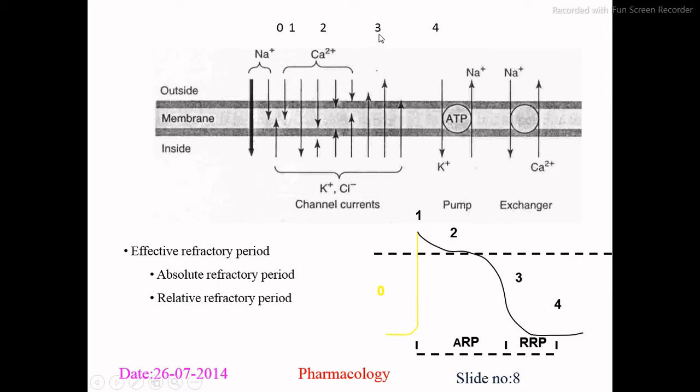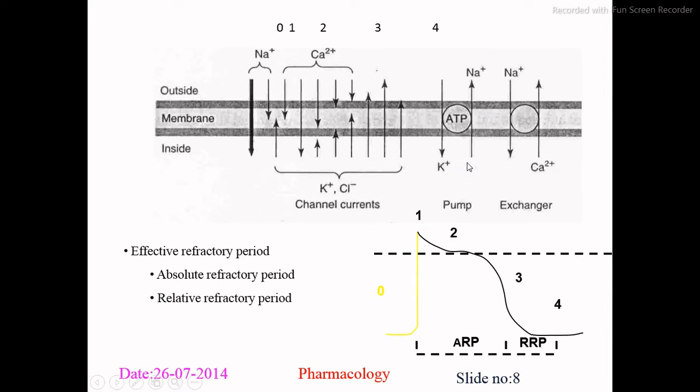Similarly, if we move from phase 3 to phase 4, the sodium potassium pump is activated here, and the sodium potassium pump generally works with the help of ATP. So this is the sodium potassium pump exchanger. It is shown here in the figure. When there is an influx of one potassium, there is an efflux of one sodium.